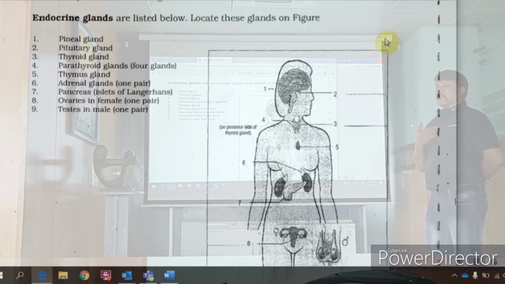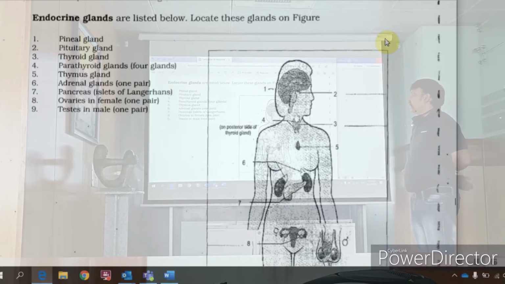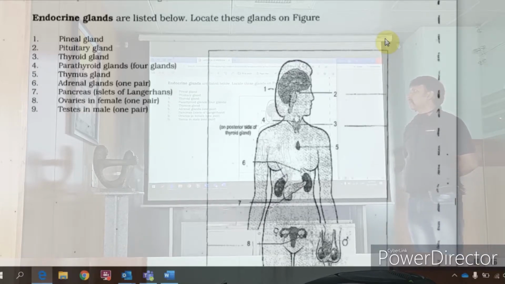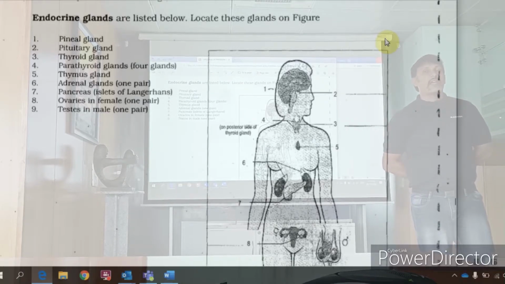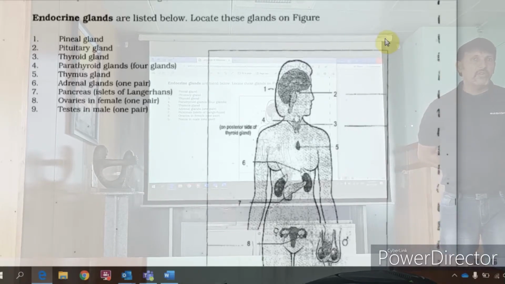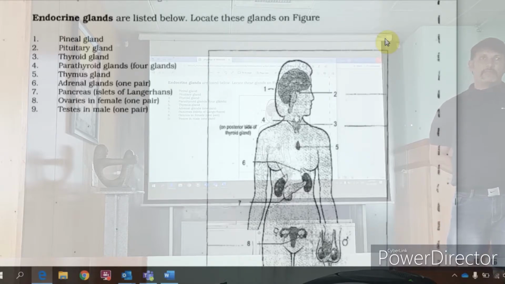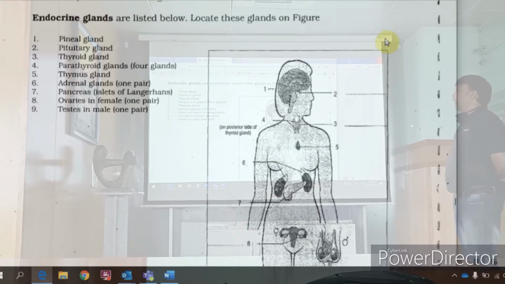Then thymus in the center. You need to write it down so it makes it easier. Then 6, adrenal, above the kidney. 7, pancreas. Pancreas is the only gland that has both exocrine and endocrine functionality. Are we clear? Pancreas, we'll talk about that later again. Then ovaries in female, 1 pair. Testes in male, there is only 1 pair.